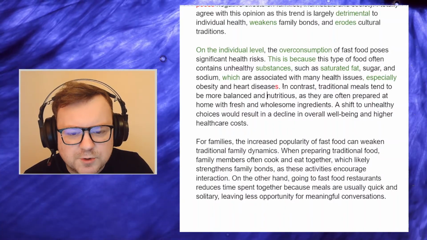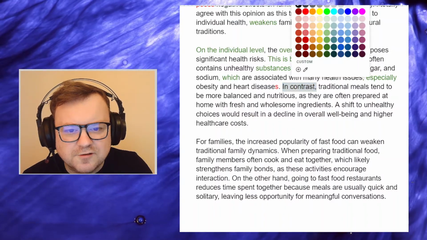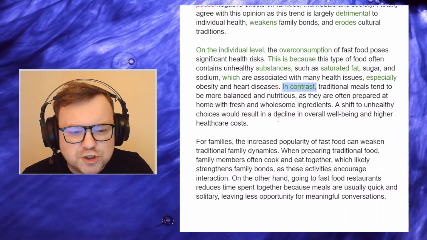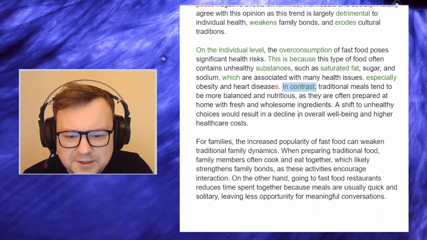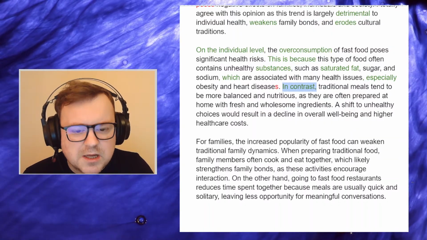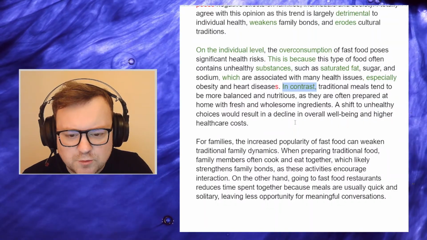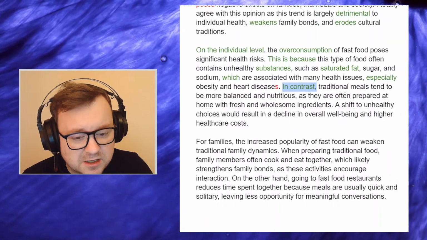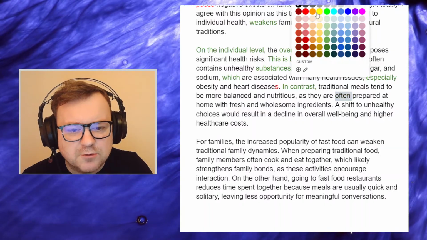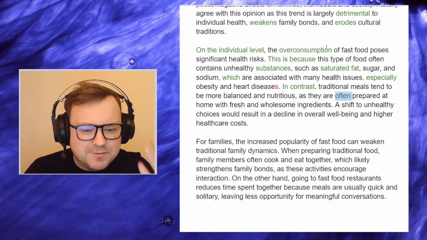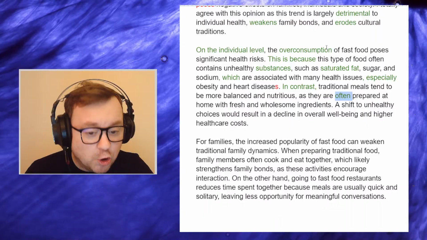In contrast, beautiful signposting language, good stuff. In contrast, traditional meals tend to be more balanced and nutritious, as they are often prepared at home with fresh and wholesome ingredients. Okay, cool. I like this hedging language. Often, not always, not maximalist, not every time, but often. Good.